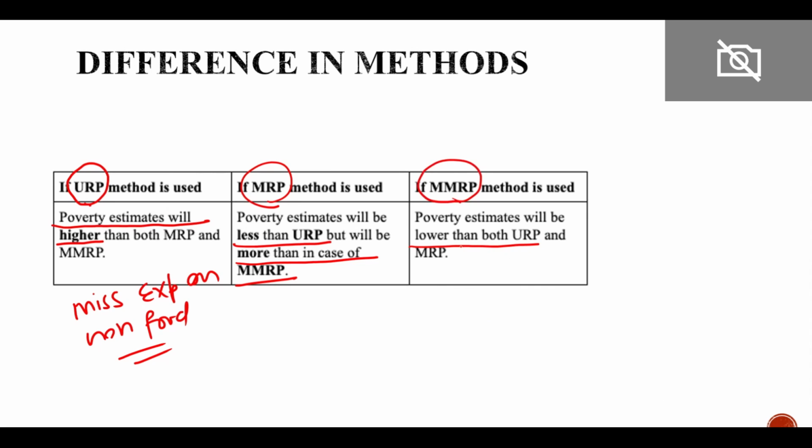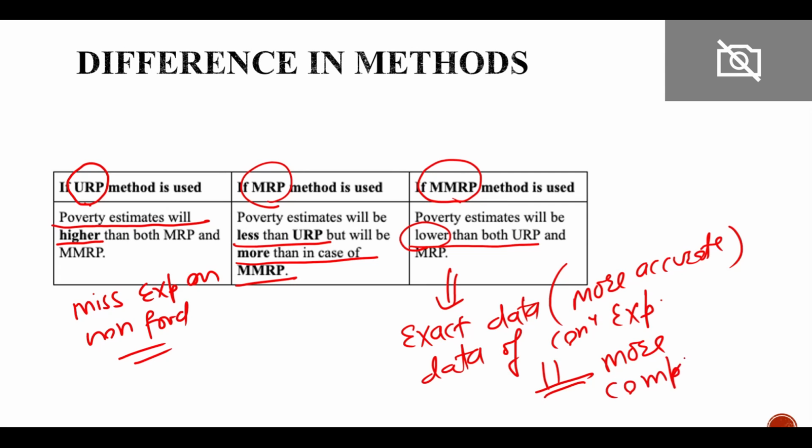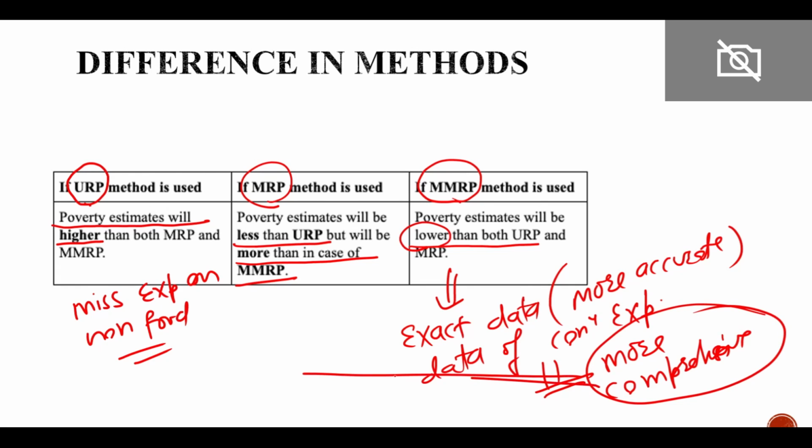So here it will be the lowest because here we will get the exact or more accurate data of consumption expenditure, and this will be more comprehensive. It will include all the items.